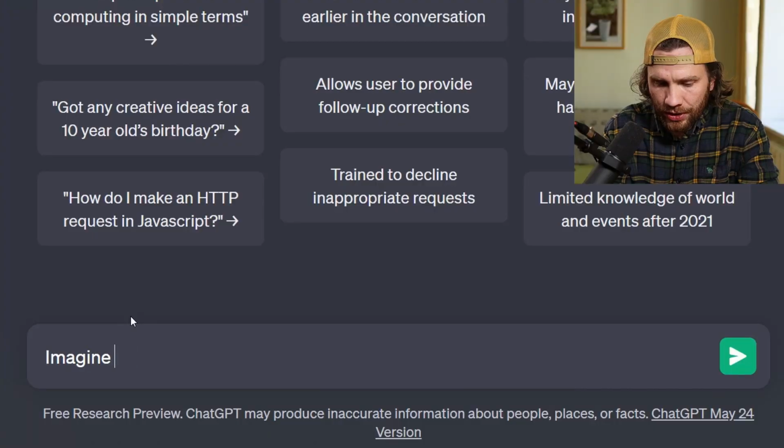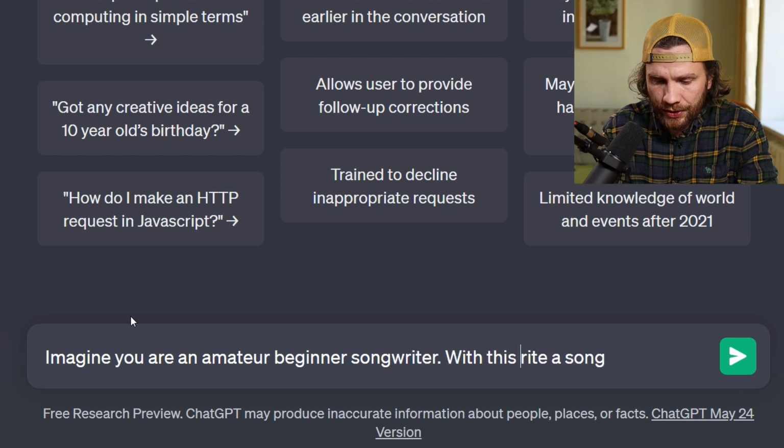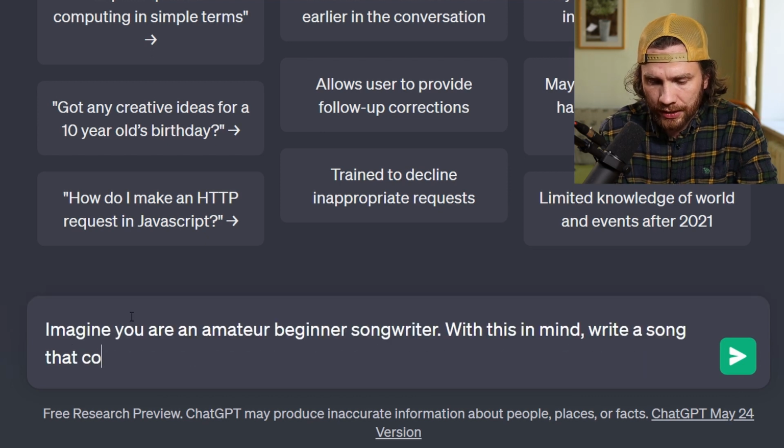Today we're going to be fixing some amateur beginner lyrics. We'll generate some lyrics and then edit them so that they look more professional. Imagine you are an amateur beginner songwriter. With this in mind, write a song that consists of 3 verses and a chorus.